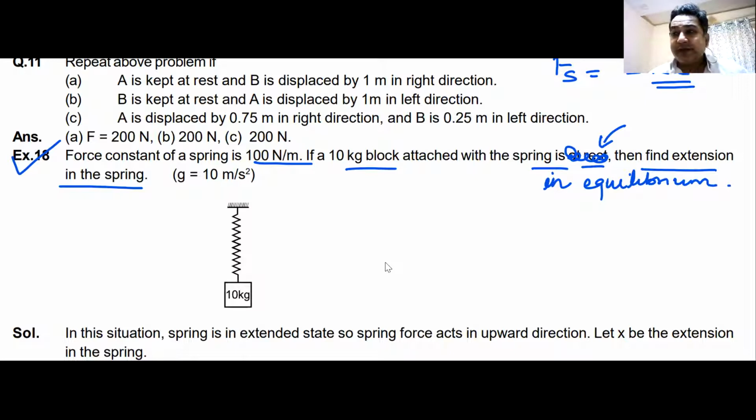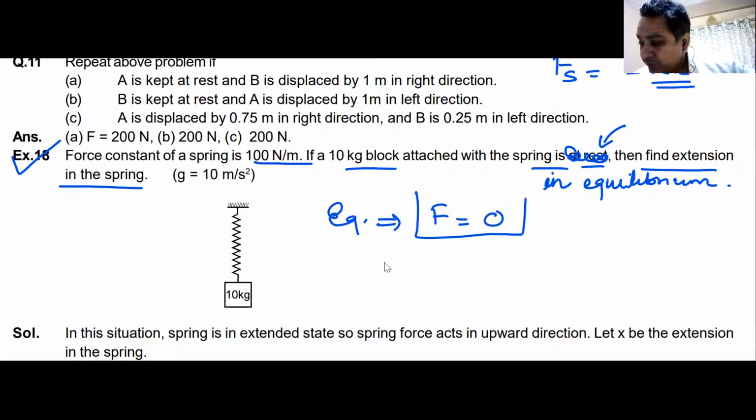When it is in equilibrium, the important concept to remember, keep it in mind: when the body is in equilibrium, the force acting on the body is zero.